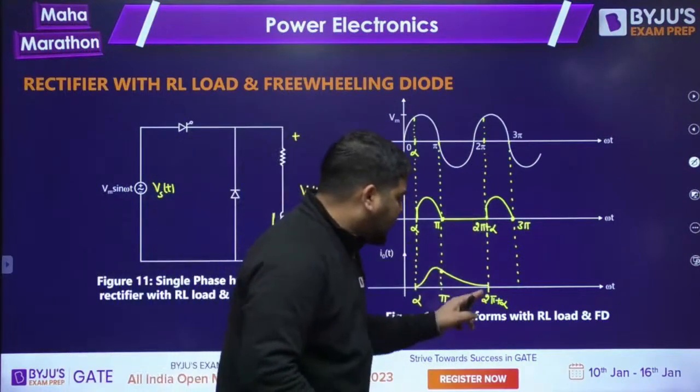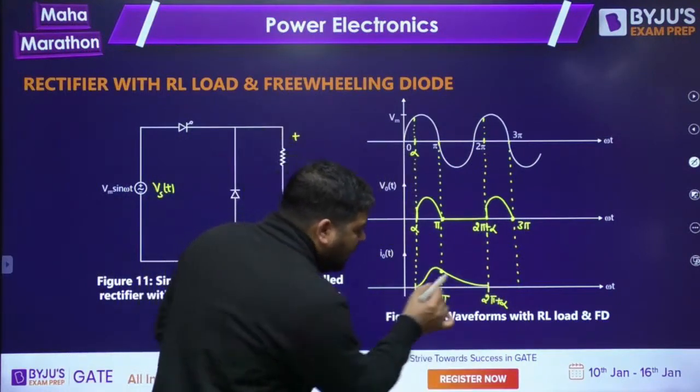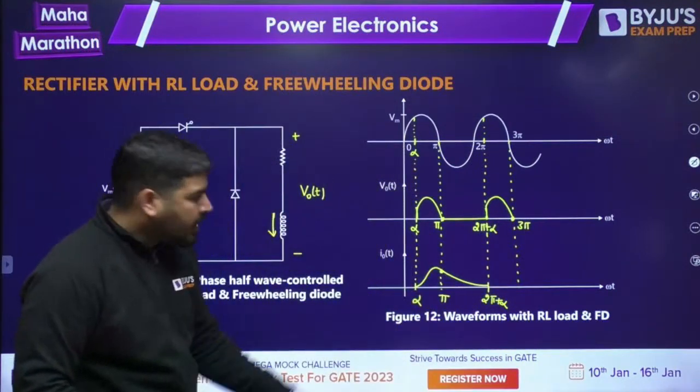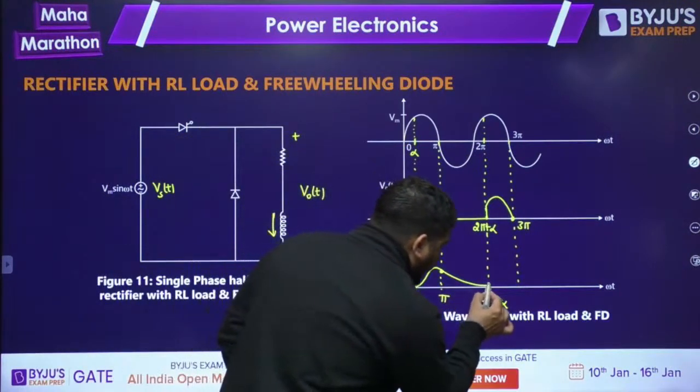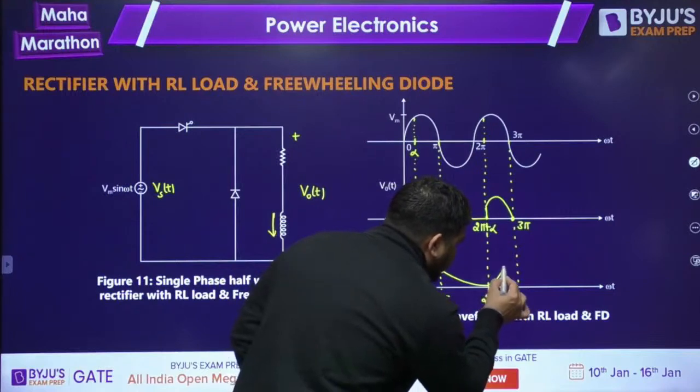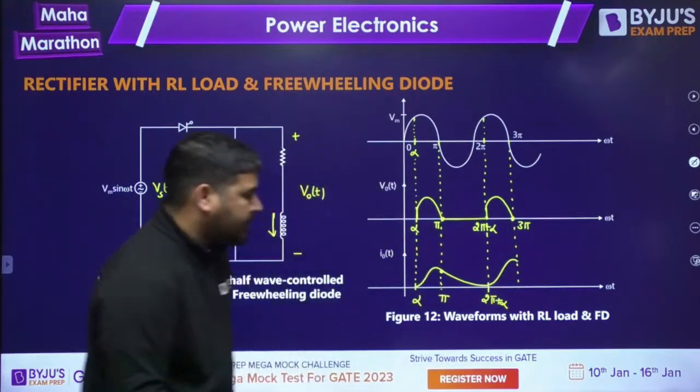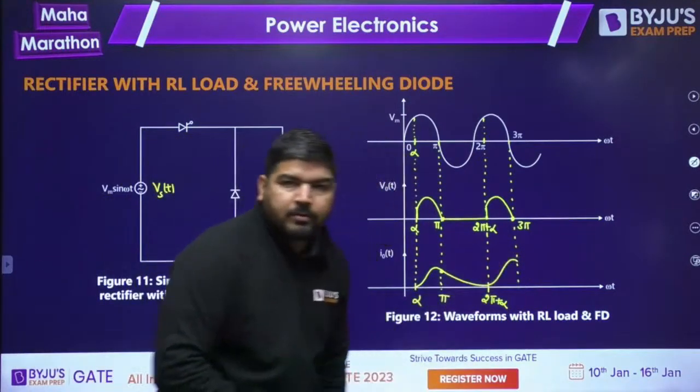Now you can see that the current will rise again, but now the current is not starting from zero. The current will start from some positive value and will start increasing like this. So it has reached some new value.